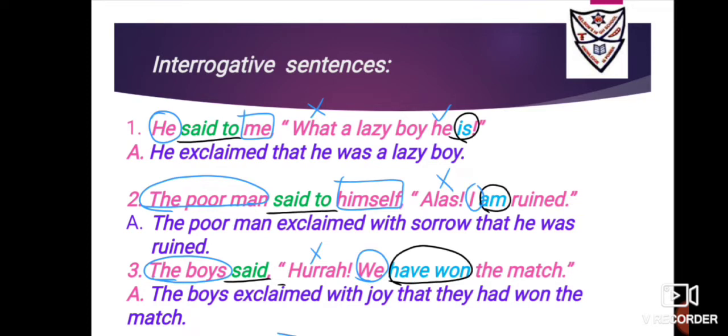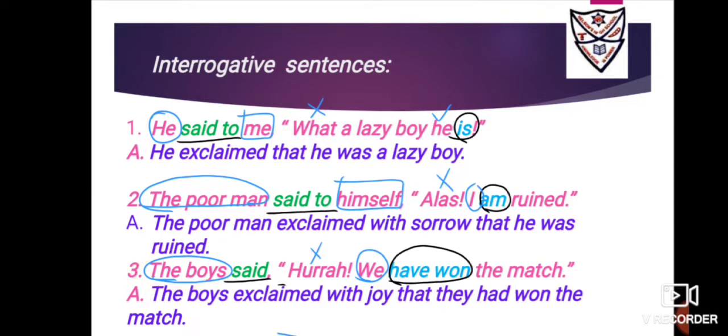Fine. Number 3: The boys said, "Hurrah, we have won the match." The first step will remain the same. Underline the reporting verb "said." Then go for the reported verb "have won." The reported verb is in the present perfect. You are going to change it to the past perfect, that is "had won." Now go for the pronouns. There is a speaker here, that is the boys. So you have to circle the speaker, the boys.